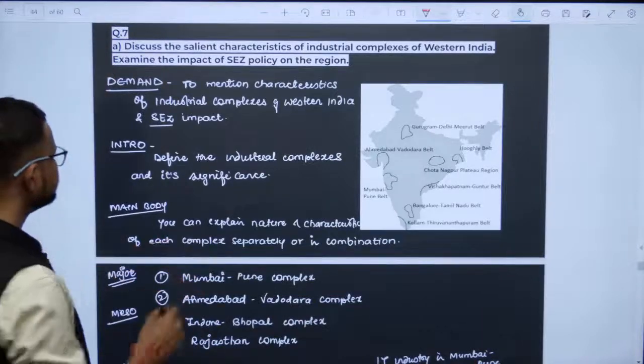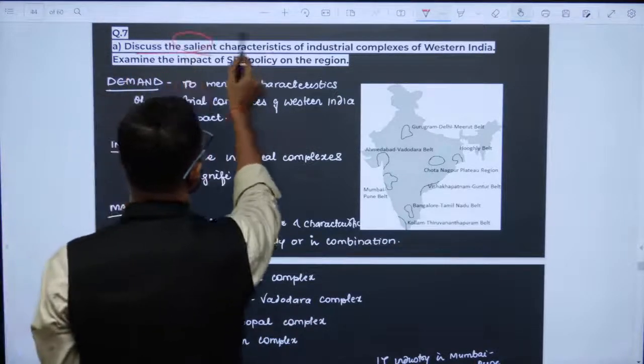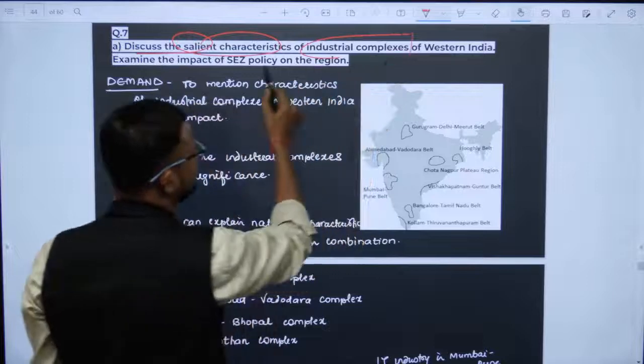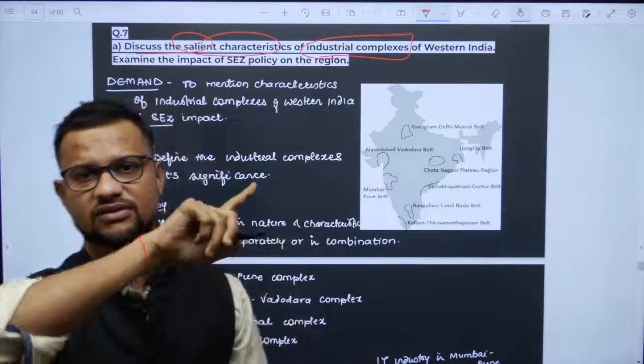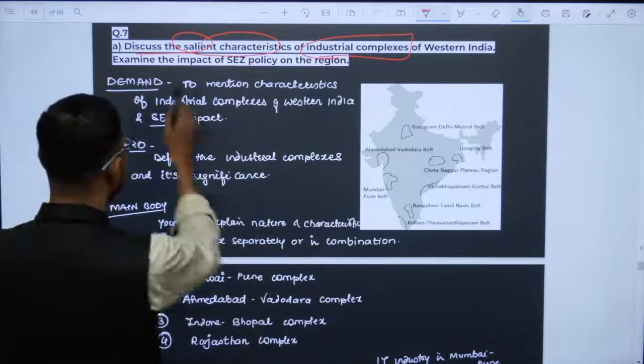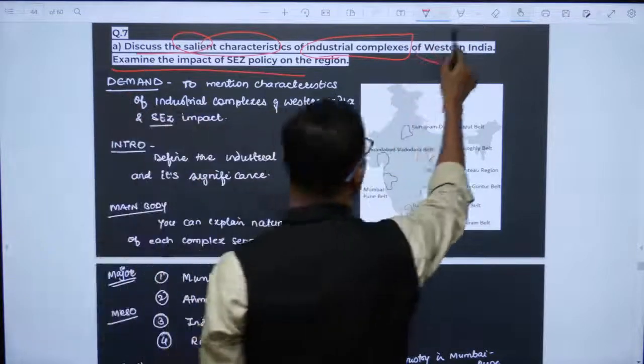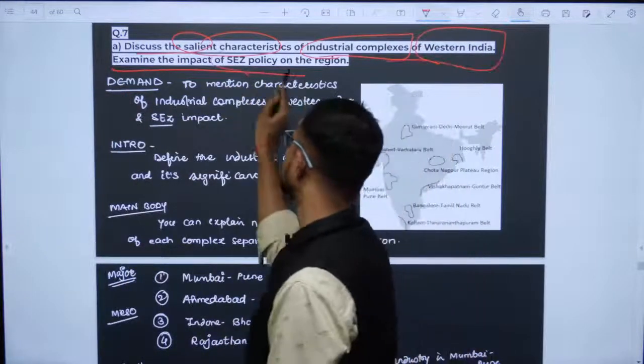Then, discuss the salient characteristics of industrial complexes. It is again the topic of industry. This is the last subtopic as such. Western India. Yes, Western India. Examine the impact of SEZ policy.